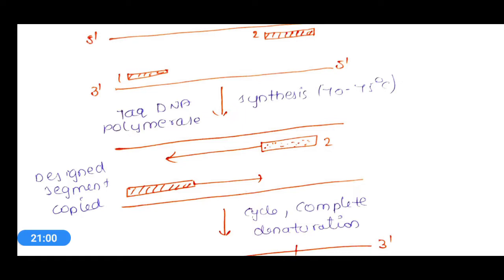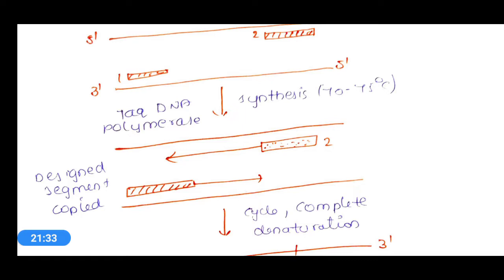Our body temperature will be around 45 degrees centigrade at most when it is under work, but in PCR the synthesis will occur at 70 to 75 degrees centigrade. To withstand that particular temperature, DNA polymerase from this heat stable bacteria was isolated.